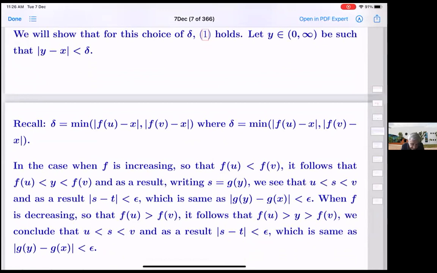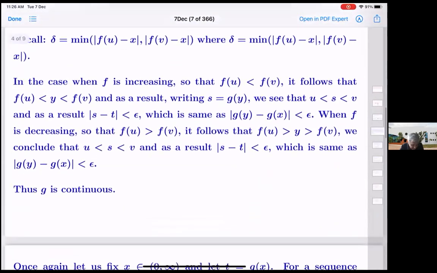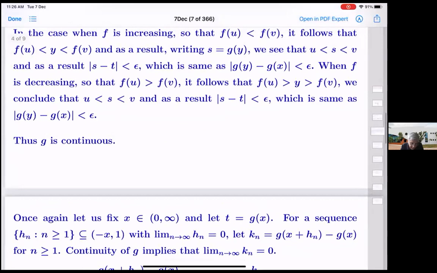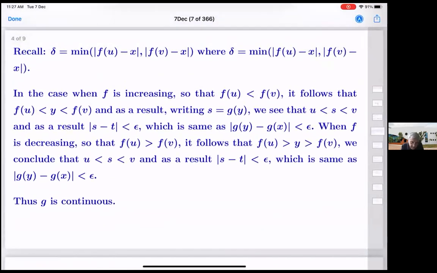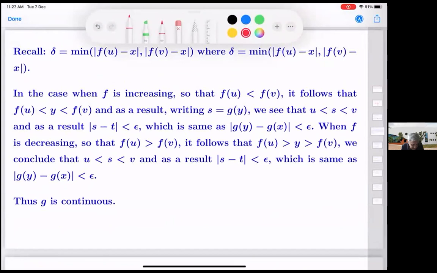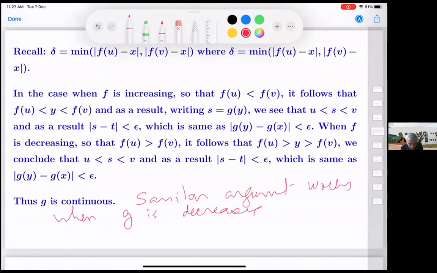And essentially the same when we are decreasing. I forgot to write that. A similar argument works when f is decreasing.